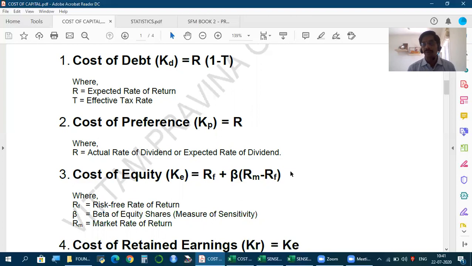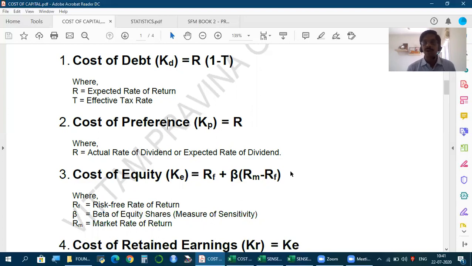Equity shares being long-term, we consider long-term government securities, whatever is the rate of interest, as the risk-free rate of return. But since investing in shares is risky, the shareholders are not just expecting the risk-free rate, they're expecting something in addition. That something in addition over and above the risk-free rate is called risk premium, additional return for taking risk.